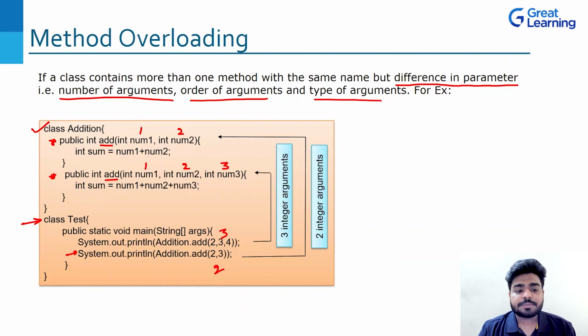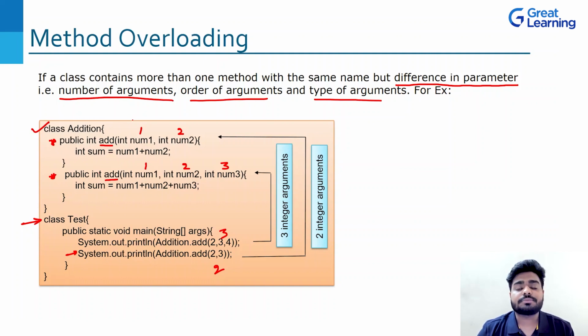Now, if you can see this program, this is what overloading is. And why is it overloading? Because we have two functions with the same name, and that is why it is overloaded. It can have four functions with the same name but different parameters. So methods are getting overloaded, right?